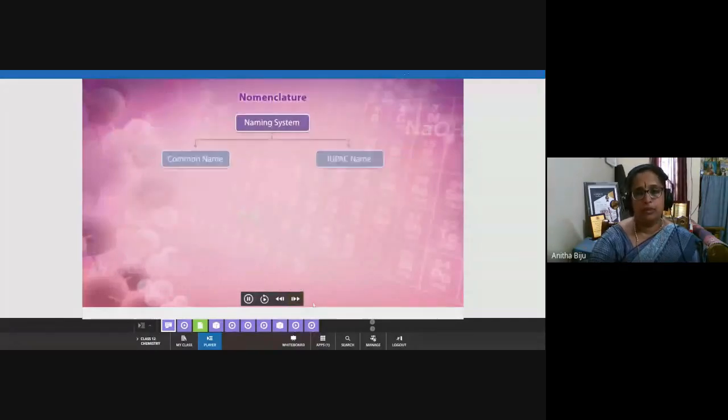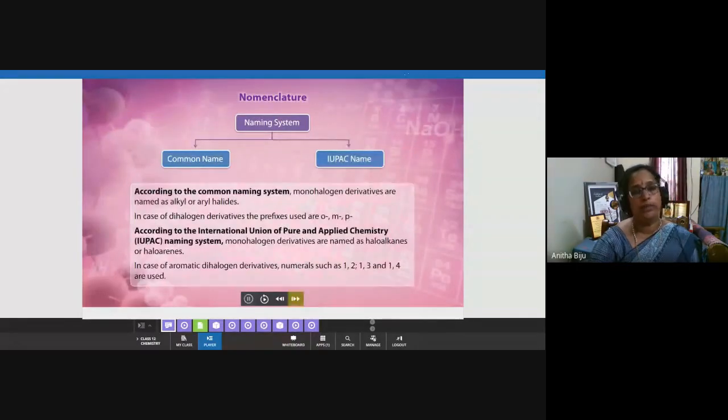Now, the next one is nomenclature. I will tell you which important points you can remember along with the nomenclature. The same rules as we have done earlier. First of all, selection of the parent chain. You can write it in short notes. What is a parent chain?